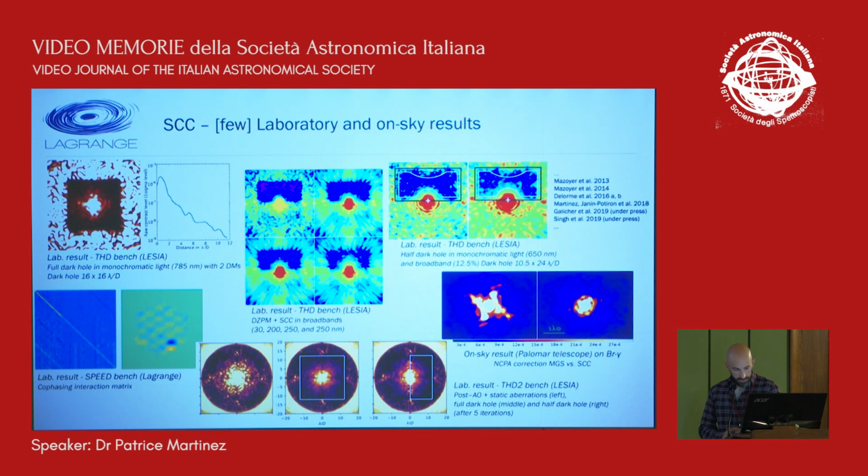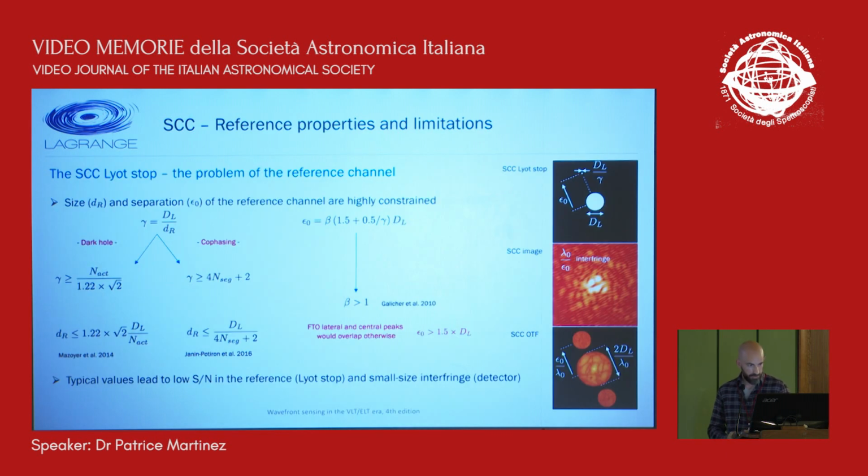So this concept works well, and it led to various demonstrations on the laboratory side, where people from LESIA were able to create impressive dark holes in the science image in monochromatic light, polychromatic light, including post-adaptive optics residuals as well. And more recently, they have demonstrated at the Palomar telescope that the self-coherent camera is able to compensate for the non-common path aberration with an on-sky demonstration. So it works very well. That's the bright part of the story.